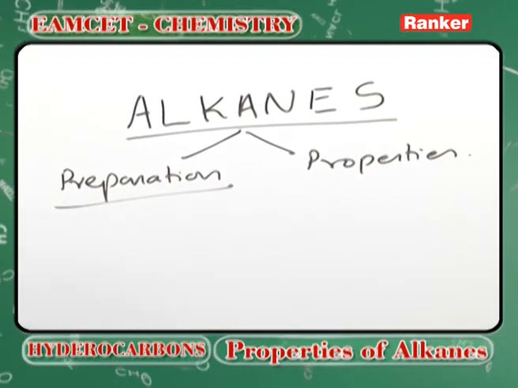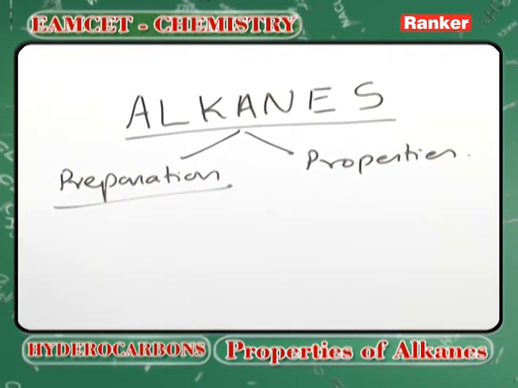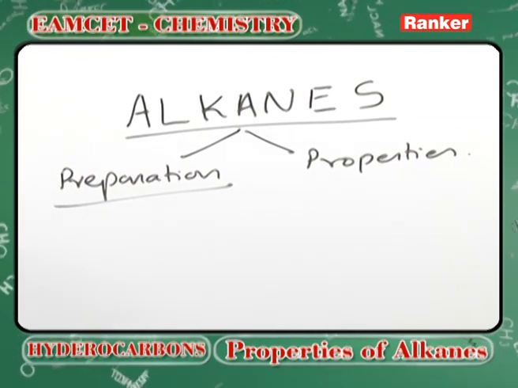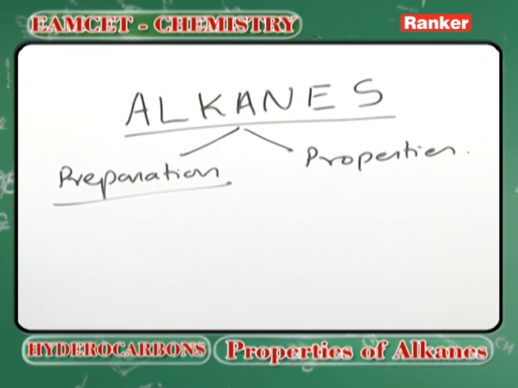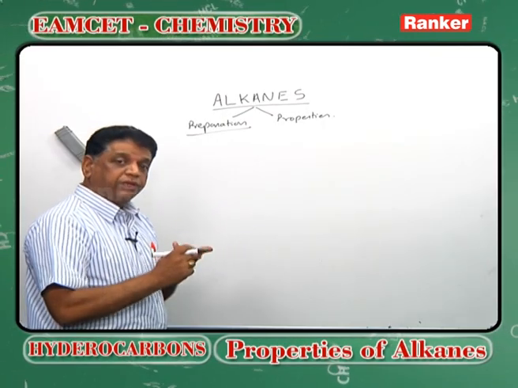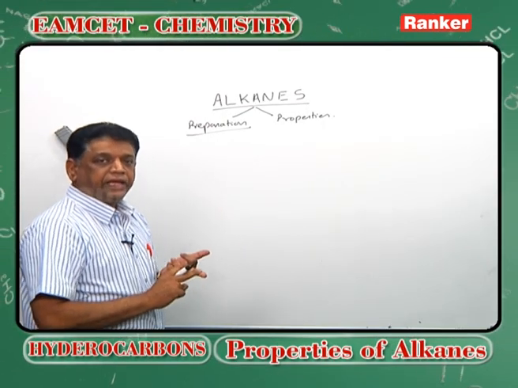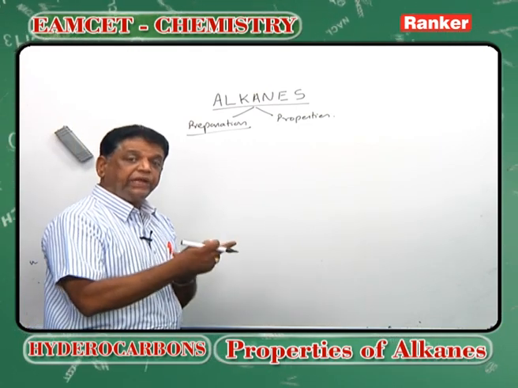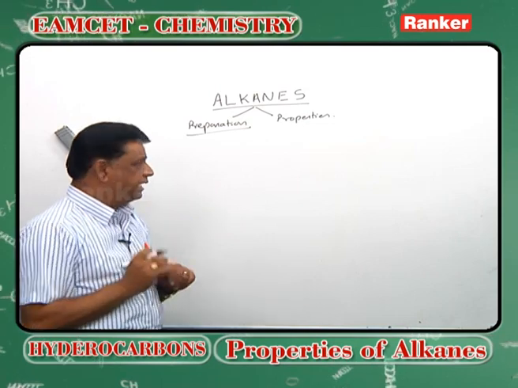In general, we have one understanding: all these organic chapters are arranged in a particular manner: alkanes, alkenes, alkynes, benzene, halogen compounds, hydroxy, and then carbonyl compounds, acids and acid derivatives, nitrogen compounds. This is the sequence of the organic compounds.